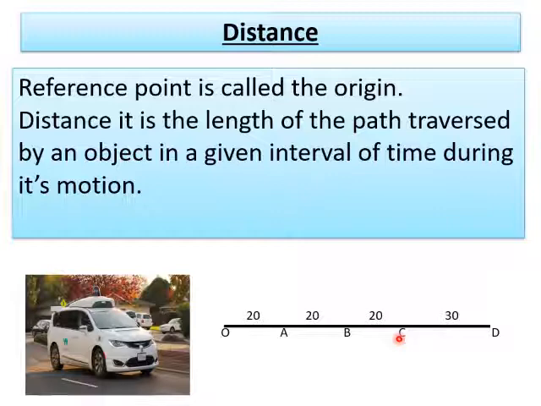When you go from C to D, the distance covered is 30 kilometers. Imagine here also it has taken 1 hour. So the total distance covered from O to D is 60 plus 30, that is 90. The time taken or the time interval for this journey is 4 hours.